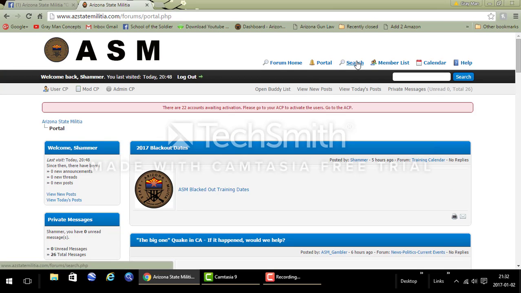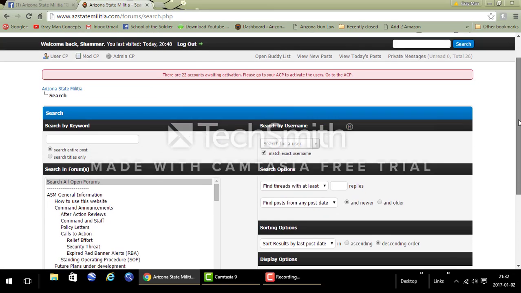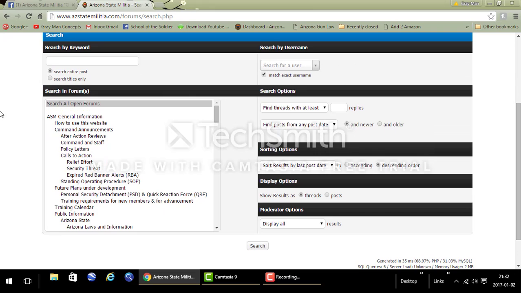In the search option, you can search for different things on the website. They actually give specifics in here if you want to narrow it down. Search by keywords, search titles. You can specify the forum you want to search in. Over time, that may become useful. I mean, by the end of the year, God knows how much stuff we'll have posted on here. And if you want to look at something from today and you don't remember where it is, but something about the title, you can probably find it that way.